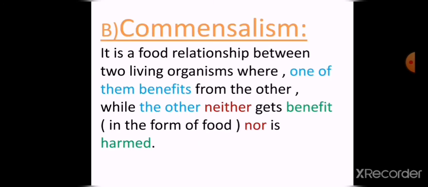Number 2, the commensalism. Commensalism is a food relationship between two living organisms. One of them benefits from the other, and the other neither gets benefit nor is harmed.